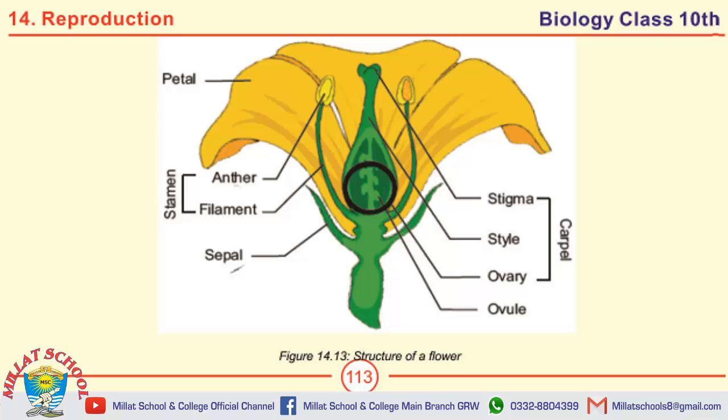Well students, this is the structure of flower. It is very important short question as well. If you are asked about the structure of flower, then you have to draw this diagram along with explanation, and the proper labelings like carpel, stamen, petal have been shown clearly on this page.